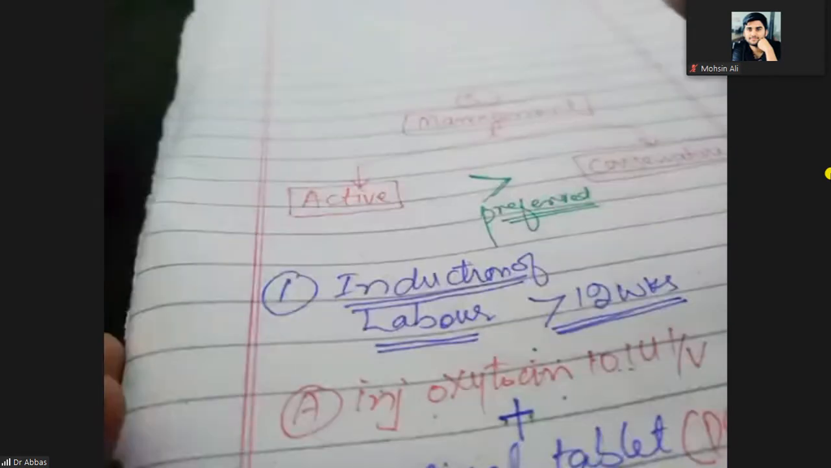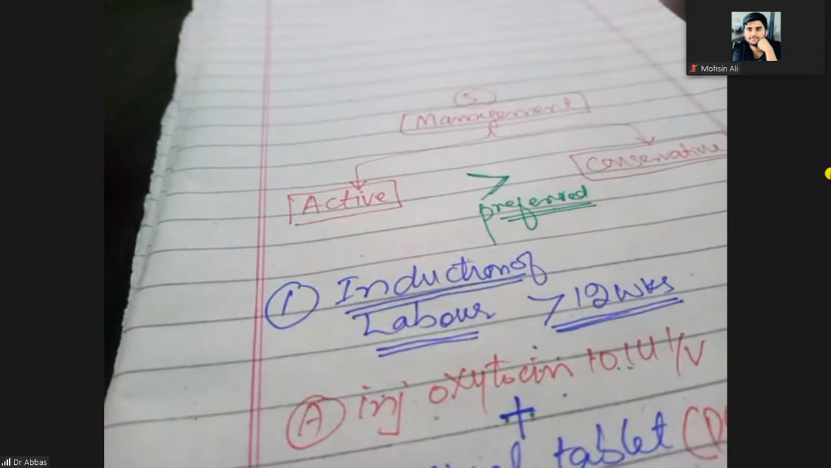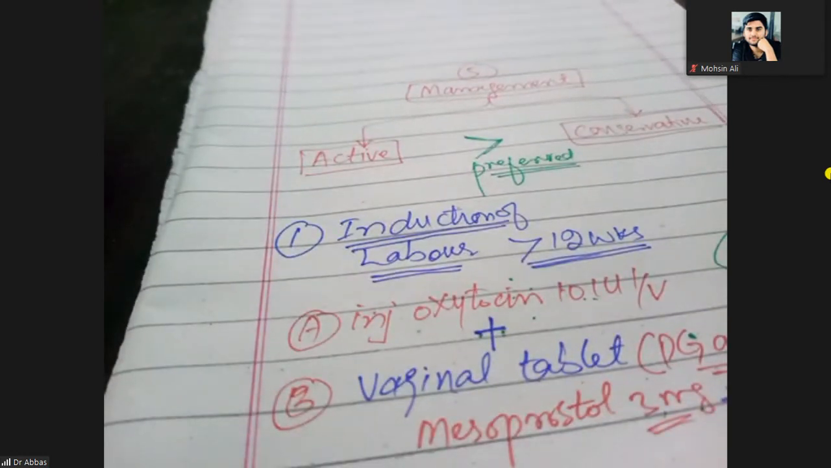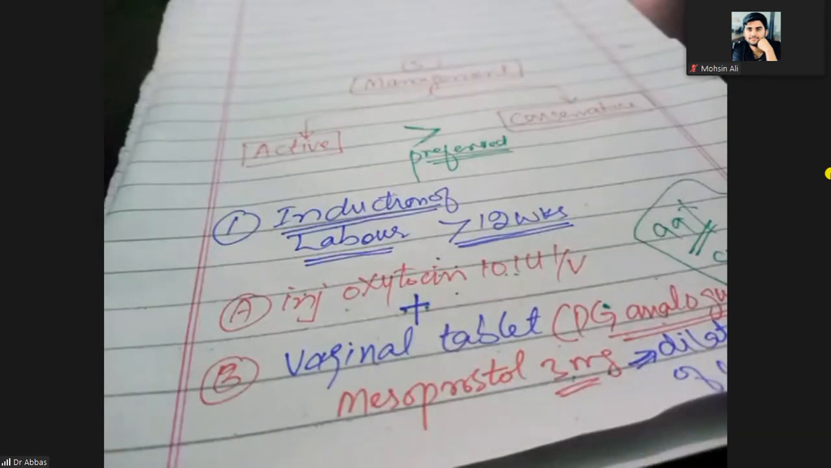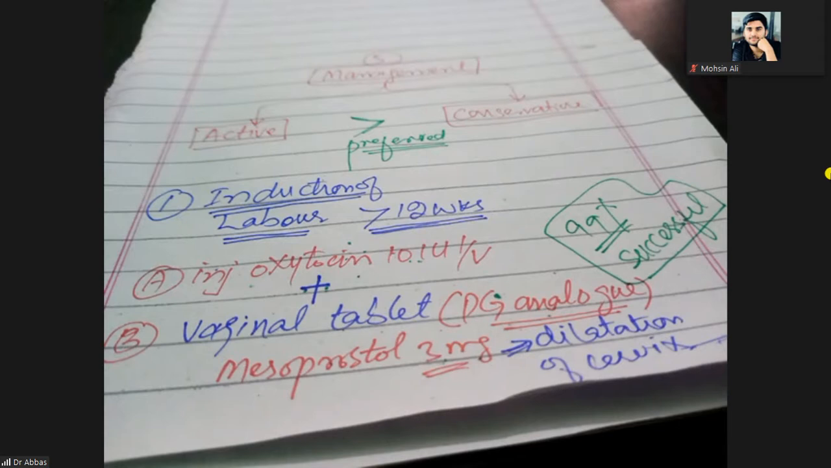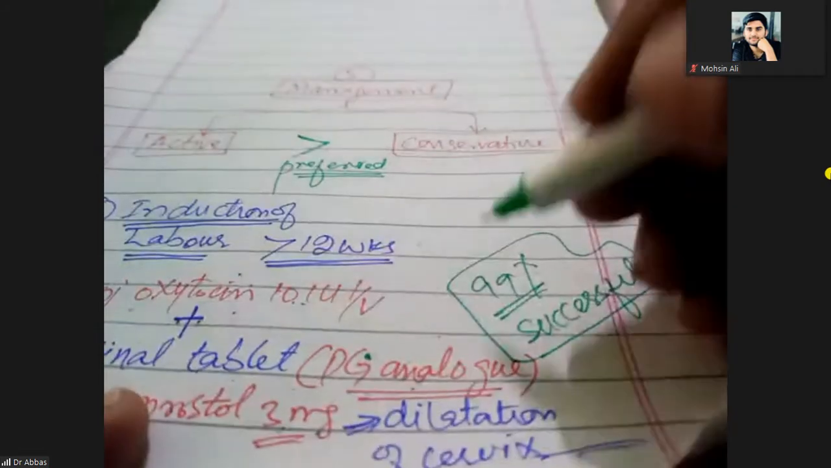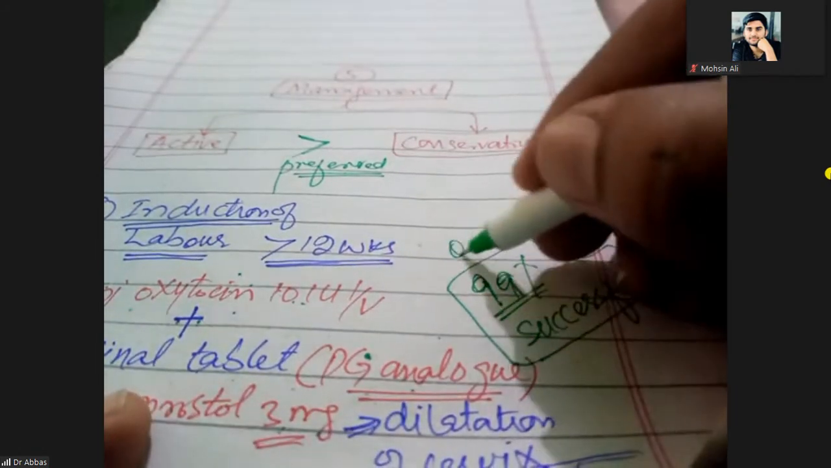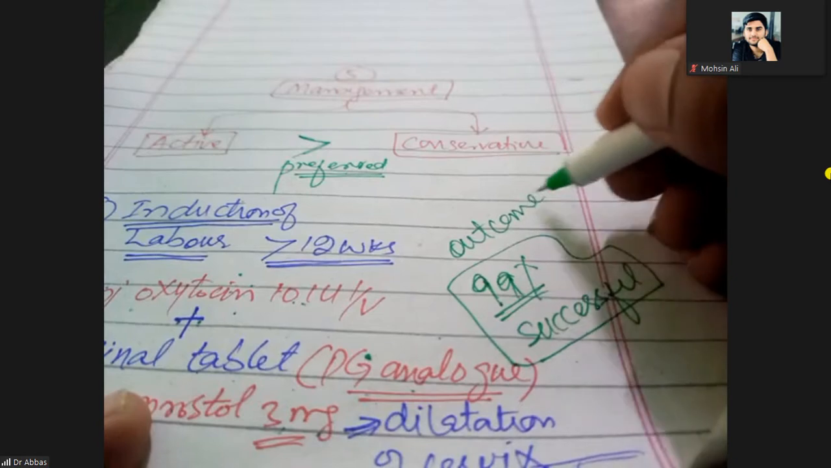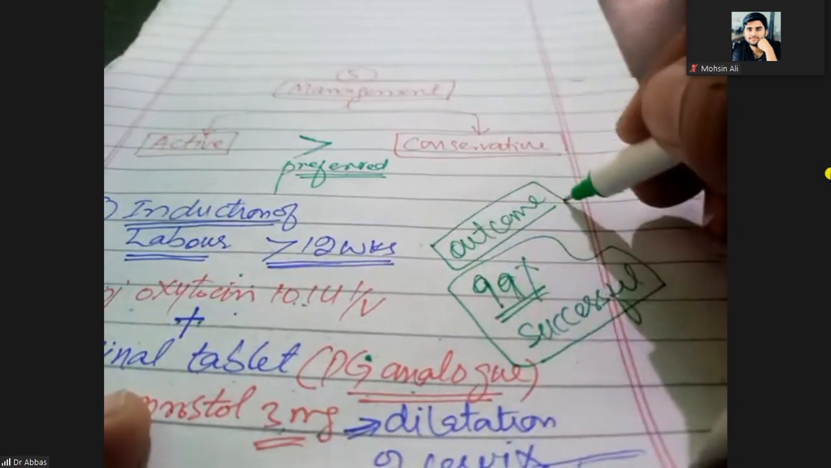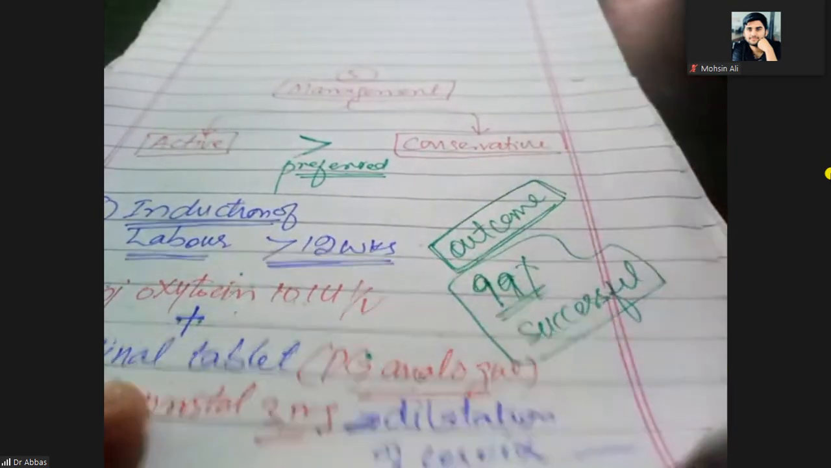You know what is the active management? You will induce the labor. How can you induce the labor? You can give the injection oxytocin 10 units intravenously, and you can give the vaginal tablets. We can call them vaginal pessary. That is the prostaglandin analog, misoprostol or misoprost, and you can give the 3 milligram that is used for the dilatation of the cervix. What is its outcome? Outcome of this treatment is 99% successful.